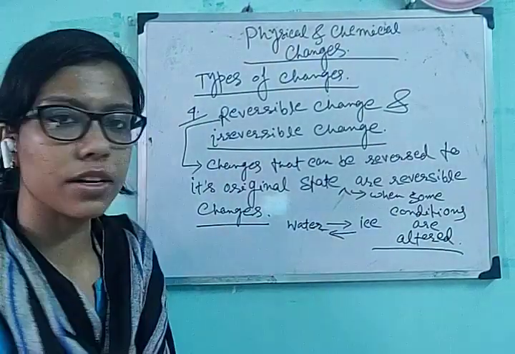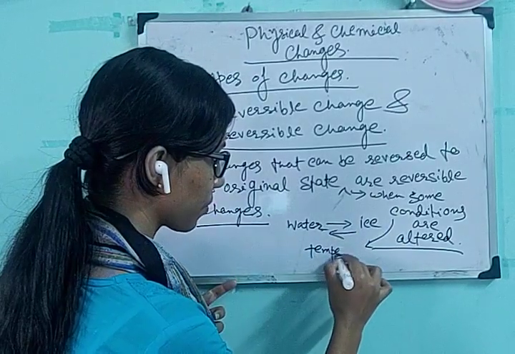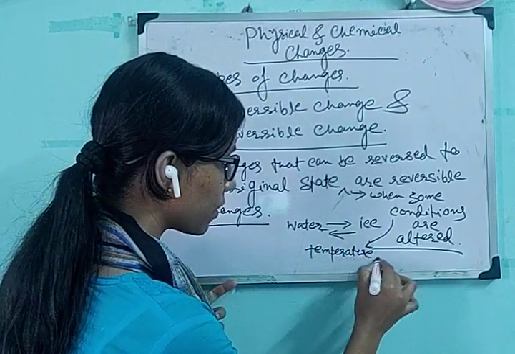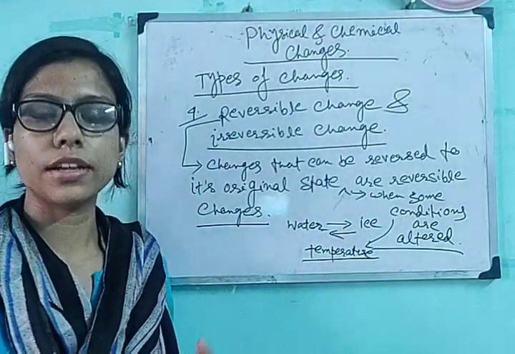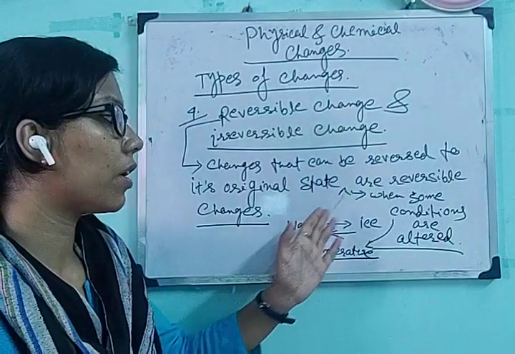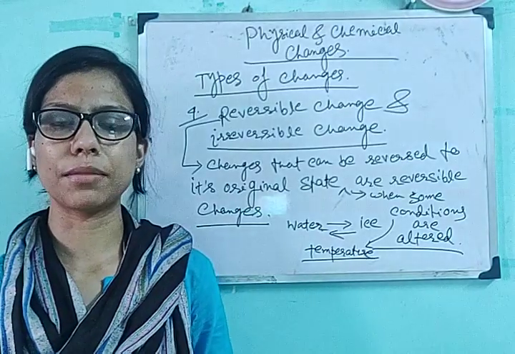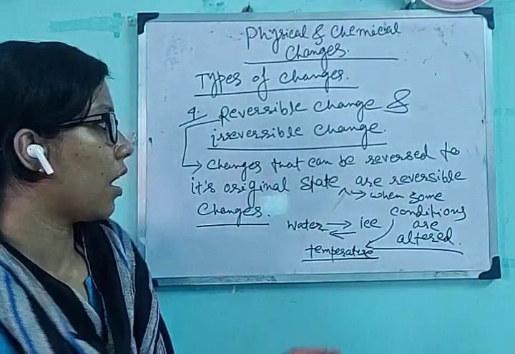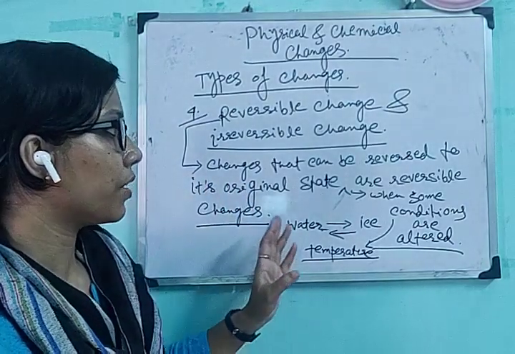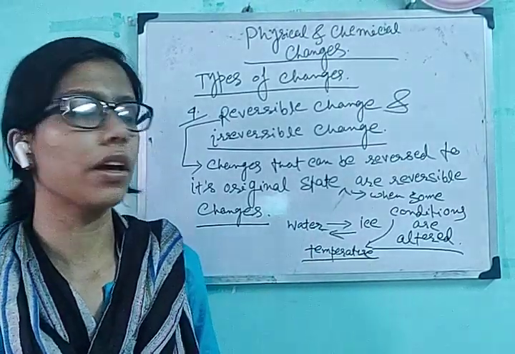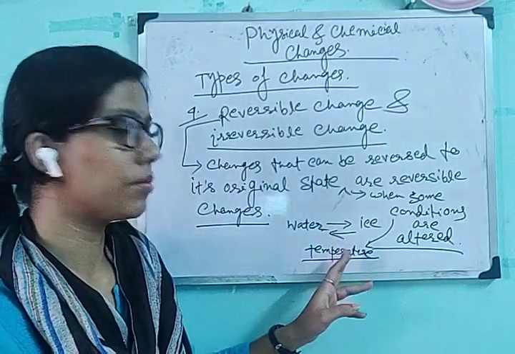So here what is the condition? Here the condition is temperature. When we are increasing the temperature, ice is converting into water, and when we are decreasing the temperature, water is converting to ice. So when we are altering some conditions, that is temperature, pressure or anything else, some changes are reversing back to their original state, and those changes are reversible changes. So this is the simplest example of reversible change.